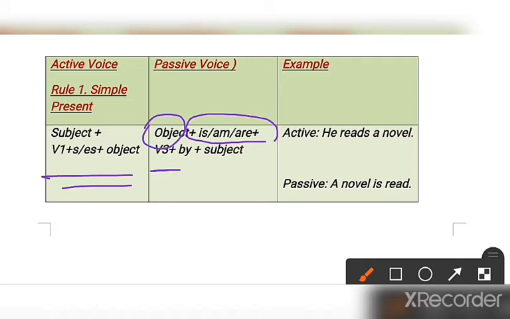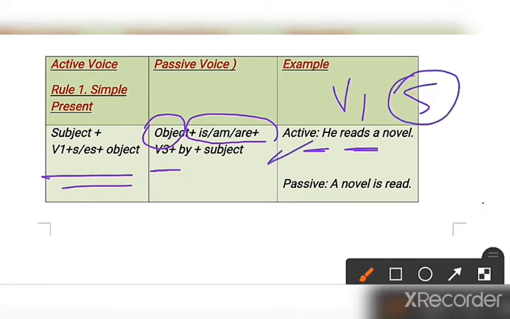Clear, no? I will give you an example, and you will be more clear. Active voice says: he reads a novel. Clear, no? So he is the subject, reads is the verb first form, and s is added because this is a singular subject, as I explained in my last video on subject and verb agreement. So I hope there is no confusion in this type of subject and verb.